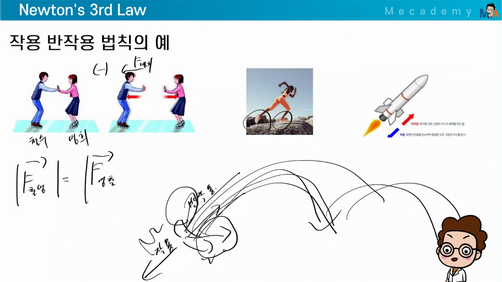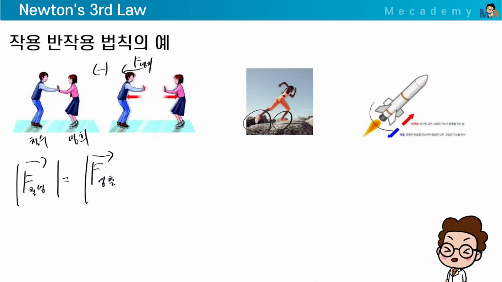Got it? Okay, next. Here, a rocket. You might think a rocket propels itself by expelling fuel. That's not the case. It doesn't generate thrust on its own. Rather, by burning fuel and expelling hot gas downward, it's pushed upward by the opposite reaction force. Makes sense? So the rocket is pushing gas out in this direction, you see?